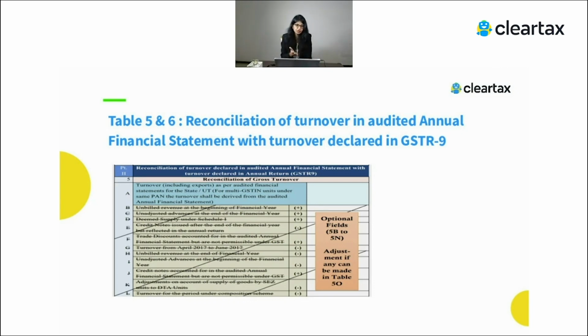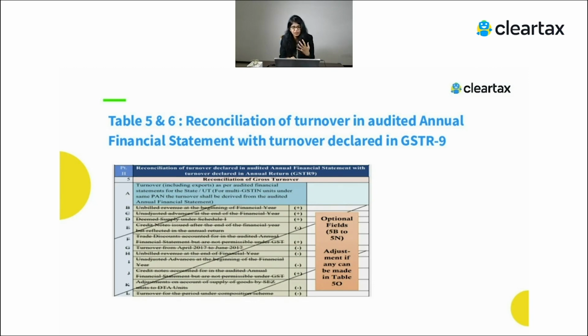Obviously this information you can get from the financial statement itself. You can always reconcile with the information which is given in your balance sheet and the information over here. So you have to add certain things and subtract certain things. For example, you have to add unbilled revenue at the beginning of the financial year. You have to add the unadjusted advances at the end of the financial year. So you have to add certain information. Again, at the same time, you have to subtract.